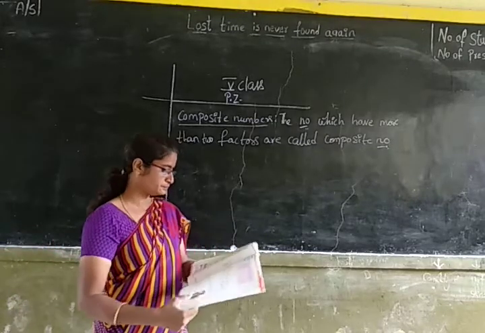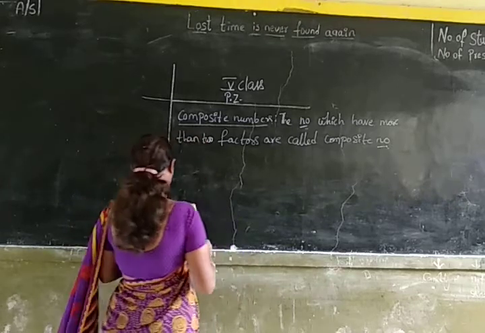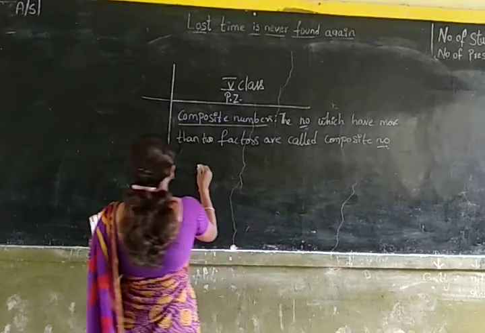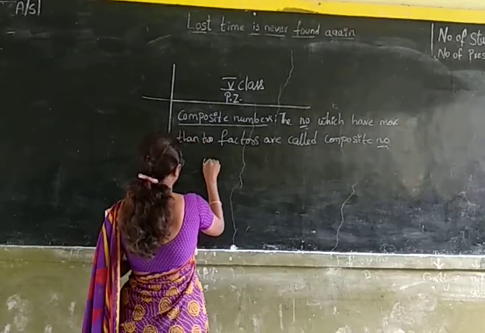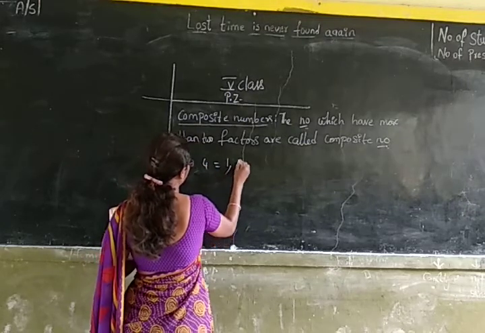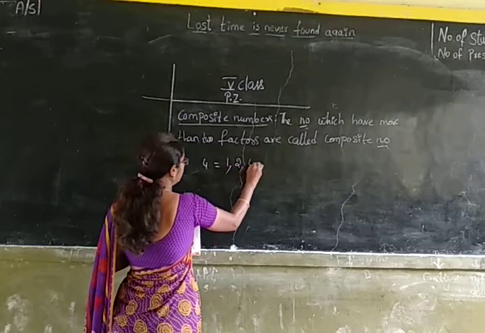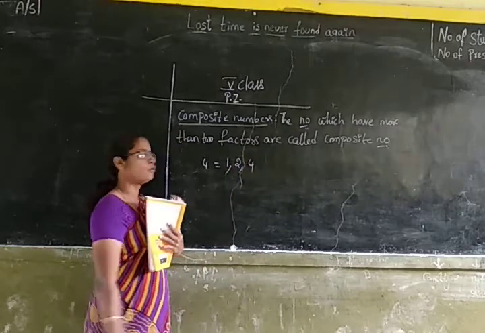Okay, children? For example, let us take 4. So 4 is completely divisible by 1. 4 is completely divisible by 2. 4 is completely divisible by 4.